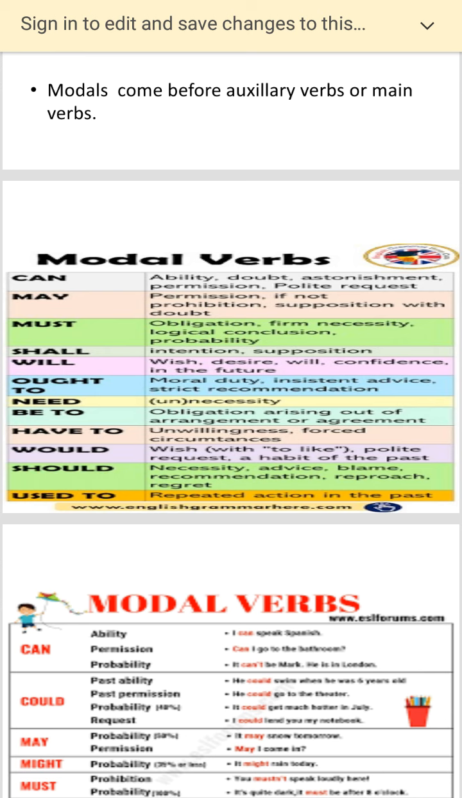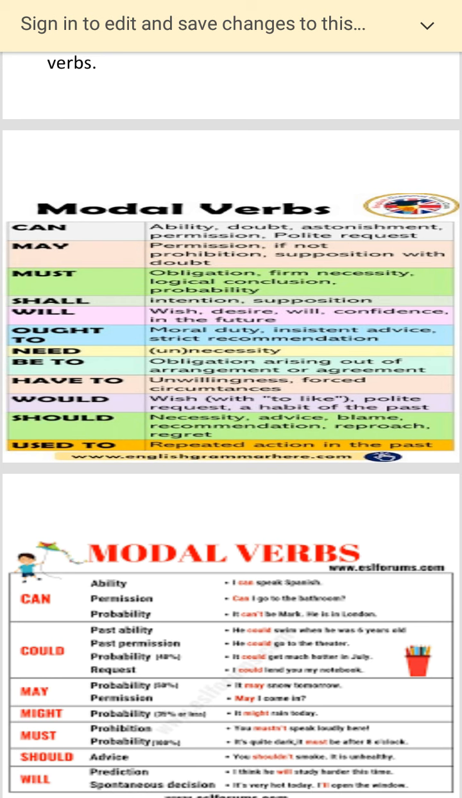Shall denotes intention. It's not so much used in English these days because we do with will most of the time. And what does will do? Will and shall are usually used when we are talking in future tense. So will denotes a wish or a desire or a confidence in the future. I will accomplish this, I will do this, I will produce this, so that is will. Then you have ought to, need, be, have to, would, should, and used. Now they are also used, but I will touch them a little later.